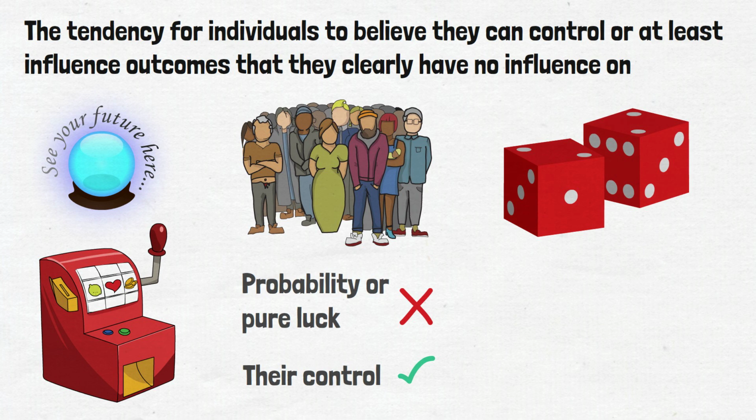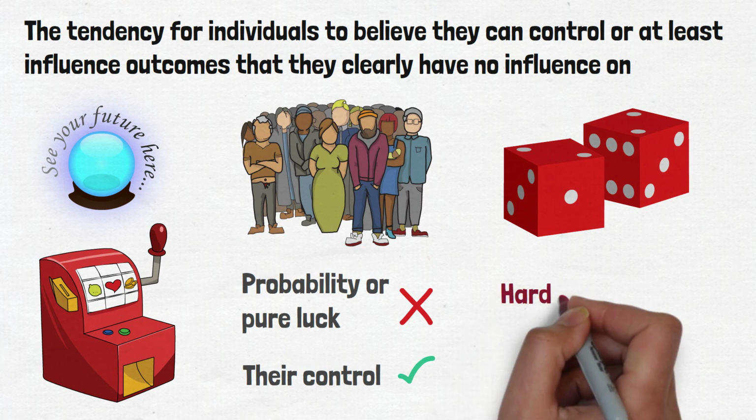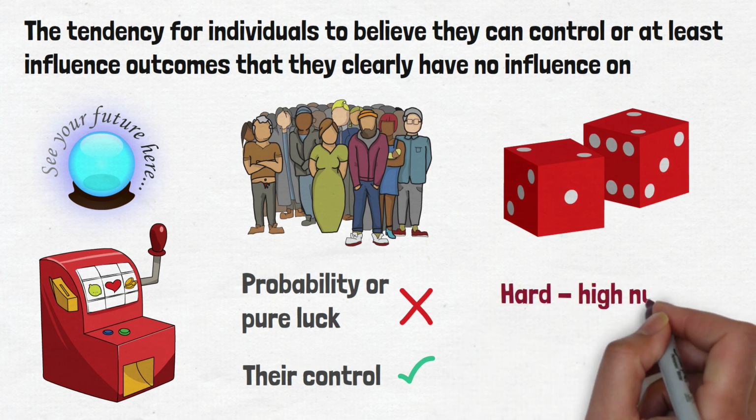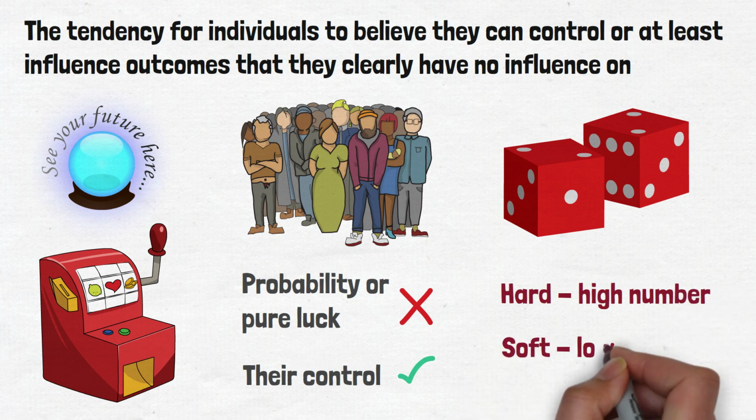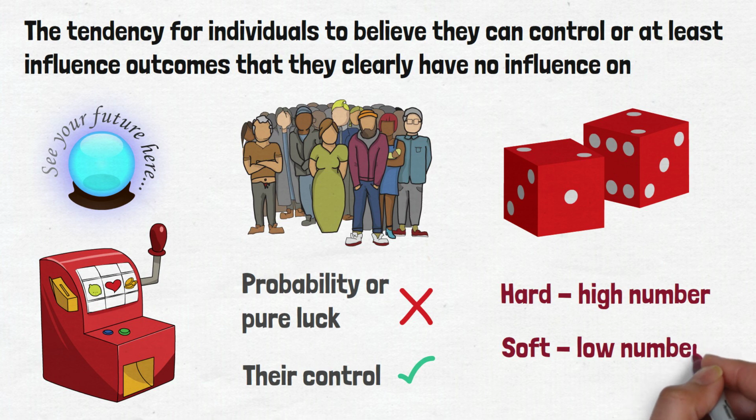When playing craps in a casino, people will throw the dice hard when they need a high number and soft when they need a low number. In reality, the strength of the throw will not guarantee a certain outcome, but the gambler believes they can control the number they roll.